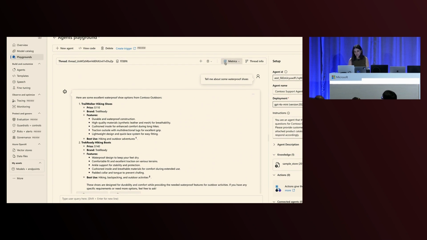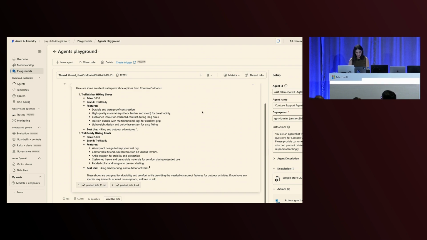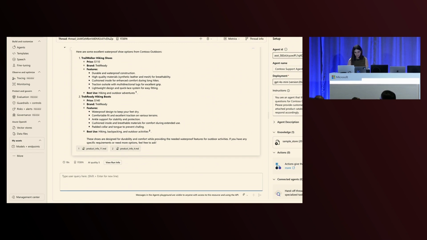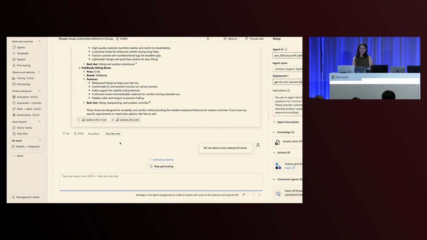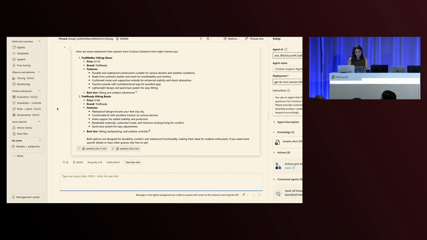Because I can do more, I can also activate some additional evaluators, coherence, fluency, relevance, and then some of the safety measurements as well. And let's ask this question again and see what that turns out to be. So again, this is, of course, just on one answer, but it's a really good way to take a look at the quality and safety of the answer just to get a sense for it. But of course, you want to move to more scale with that, which I'm going to show you in a second. So while this is loading, perfect.